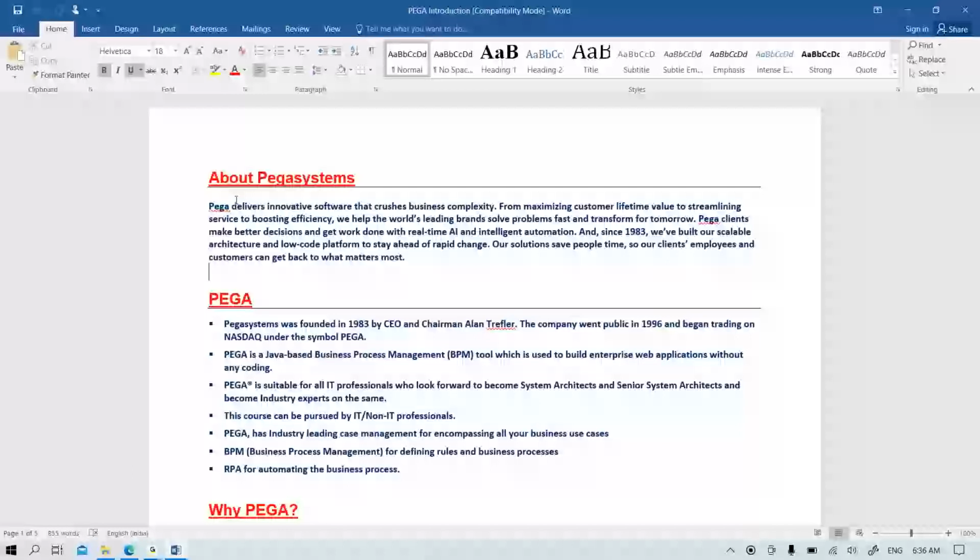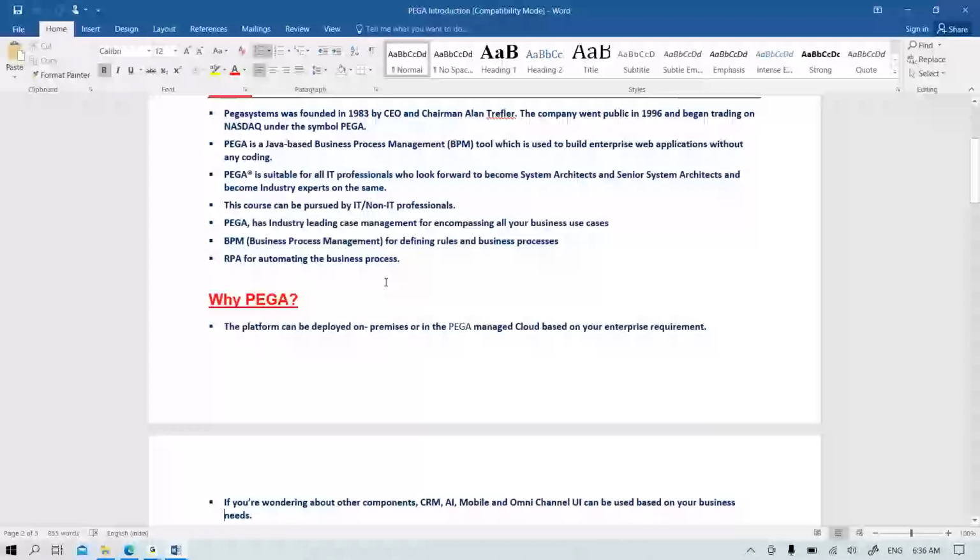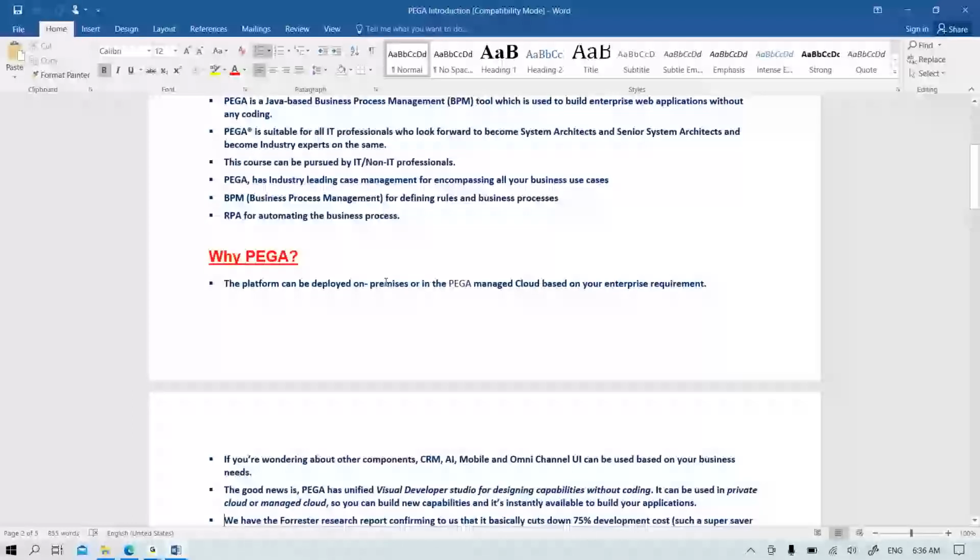After that they made some changes and modifications to the application, and they are using it as a complete development platform. Anyone can learn this course. For this we don't need any particular prerequisites. Anyone from any background can learn this platform.